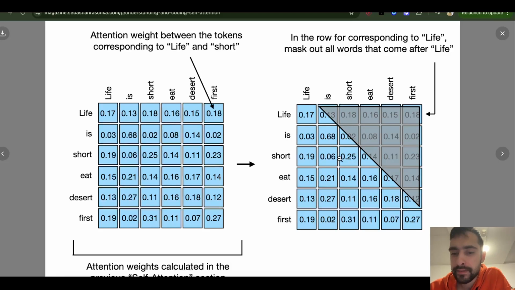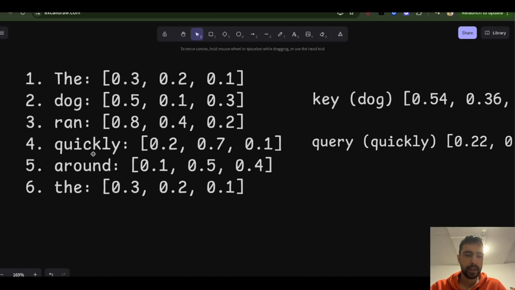This means that later, when you are adding all of the values to enhance the context, most of the value will come from itself, as it should.